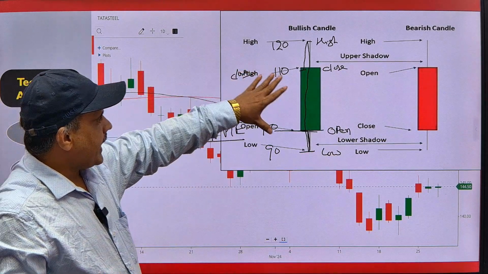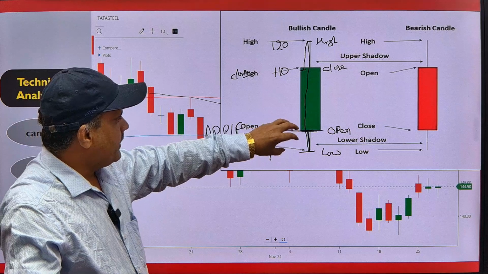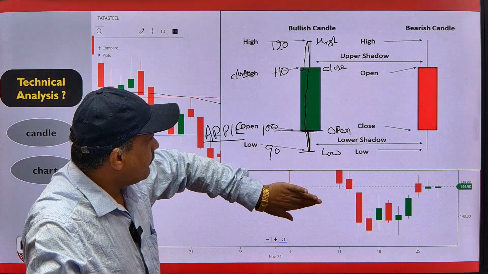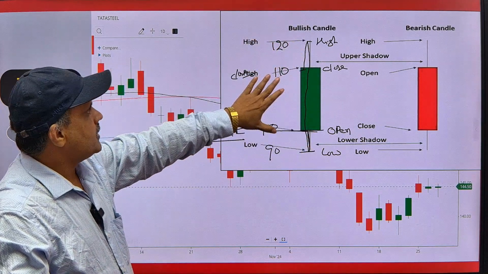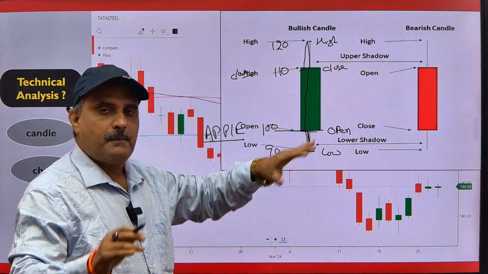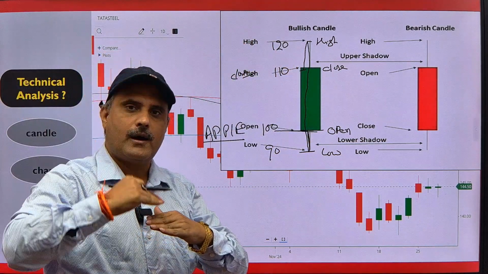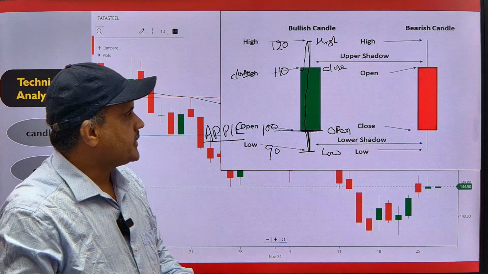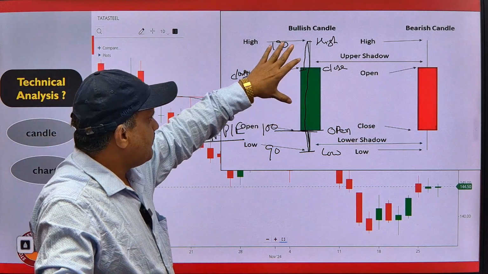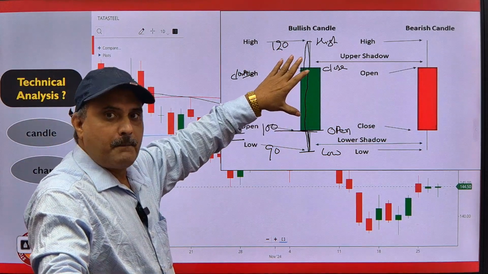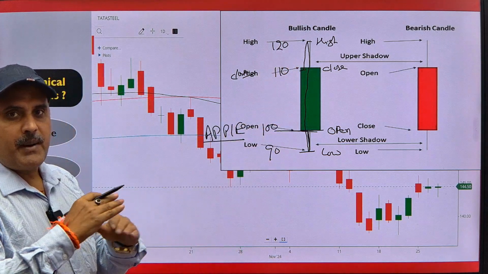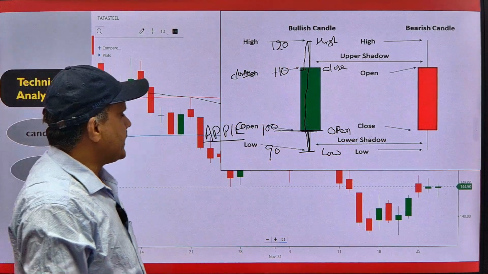So this is a candle. When the price opens low and after that the price goes up, this is known as a bullish candle. It means the price goes up and buyers are here. The sentiment of that particular time was buying sentiment. That means buyers are willing to purchase that stock.